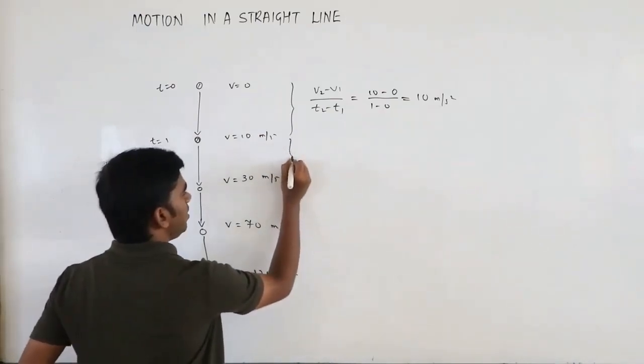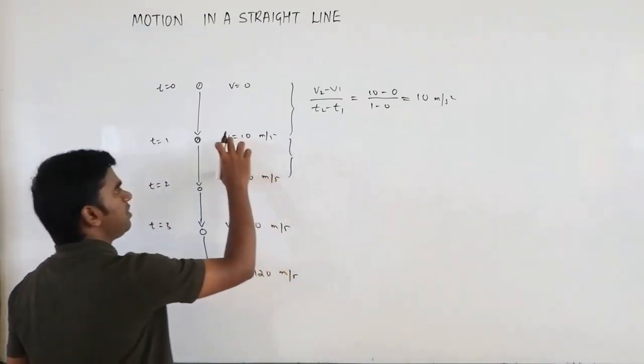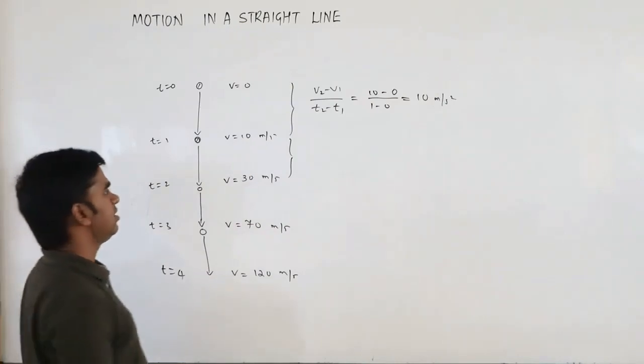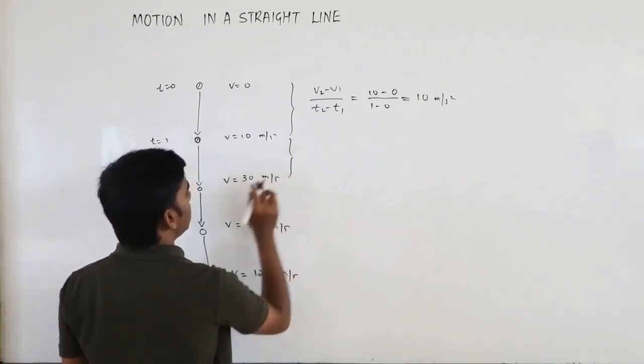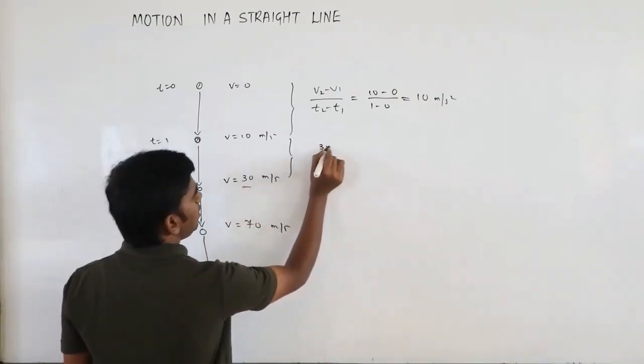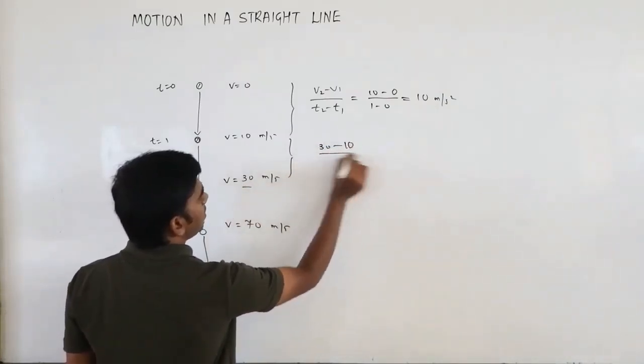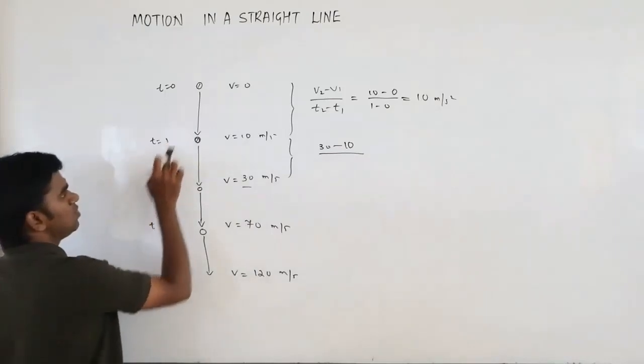Similarly, in the second time interval, v2 is 30, so 30 minus 10 divided by 2 minus 1.